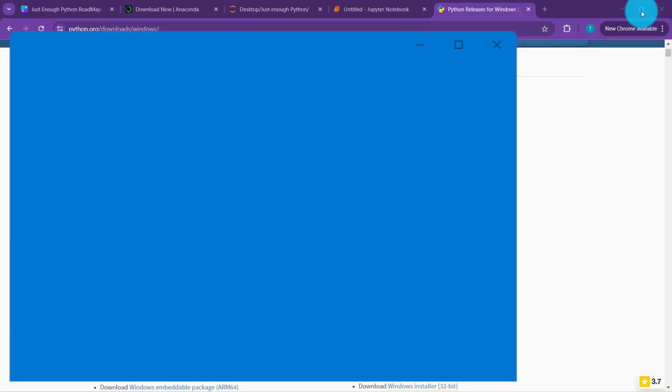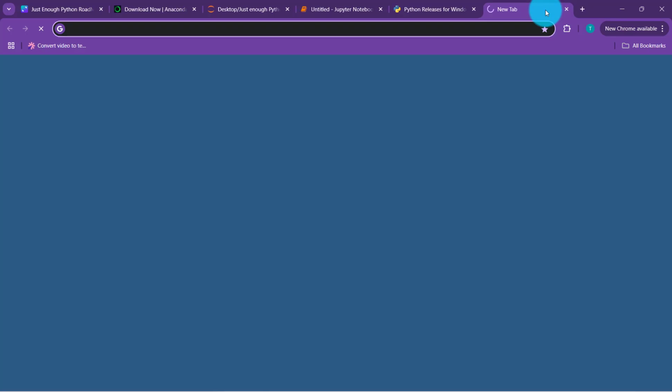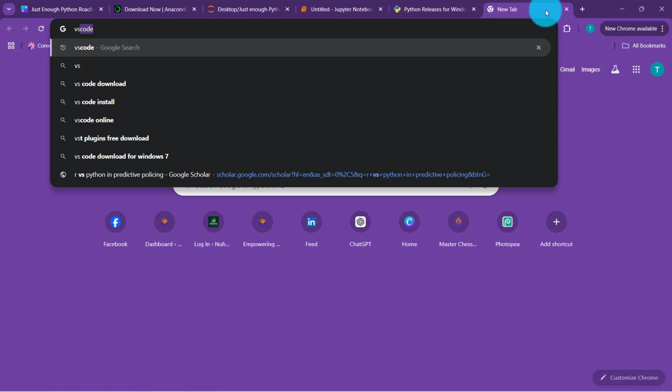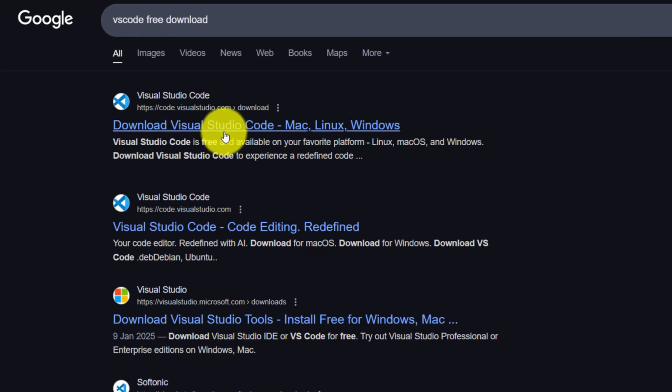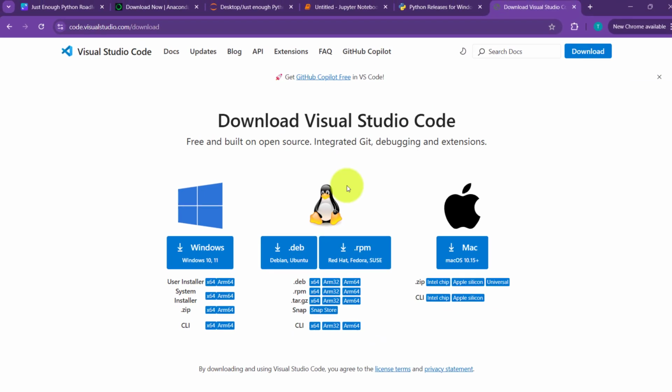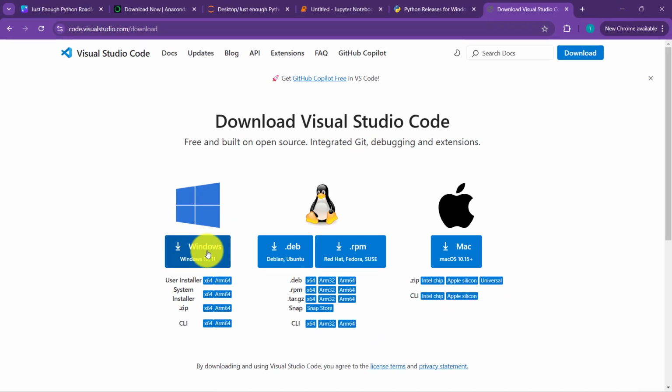So as it loads, I'm going to go to my browser and say VS Code free download. All right, so I am able to see this here. Now you can go ahead and select for Windows the version of Windows you have. If you're on Ubuntu, you can select this, and if you're on Mac, you can select this. So Windows, select this. Still follow the steps, download and install your VS Code.